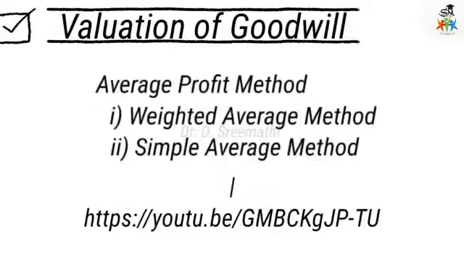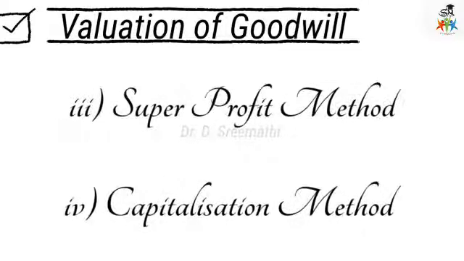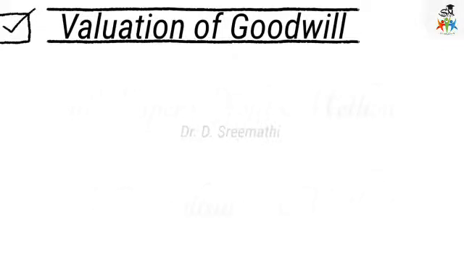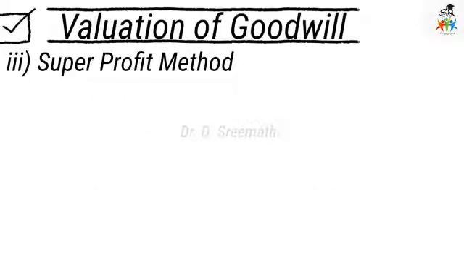The third is the super profit method, and the fourth is the capitalization method. In this class we are going to see the super profit method and the capitalization method. First, let us start with the super profit method.